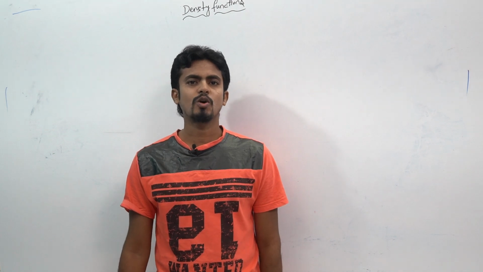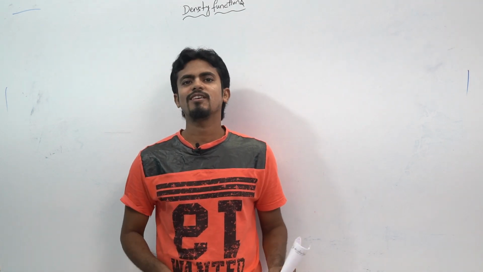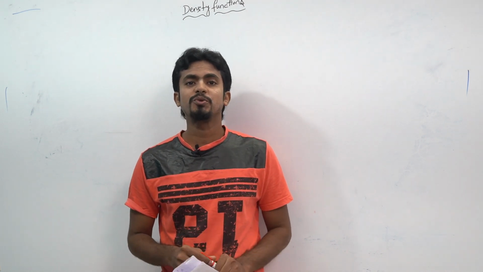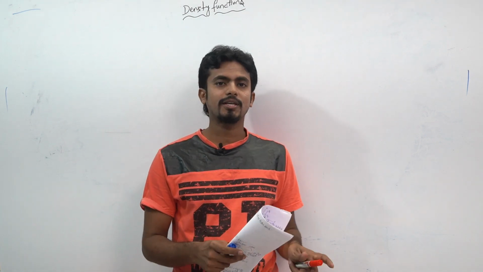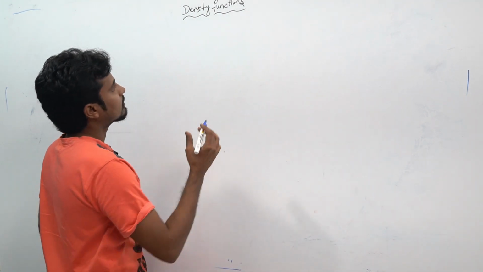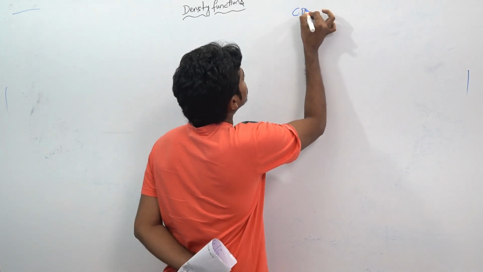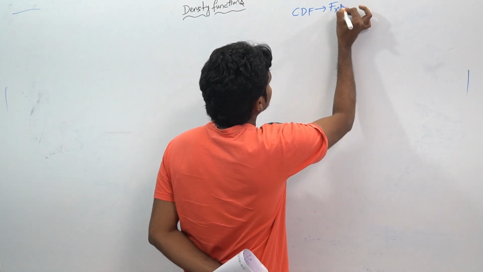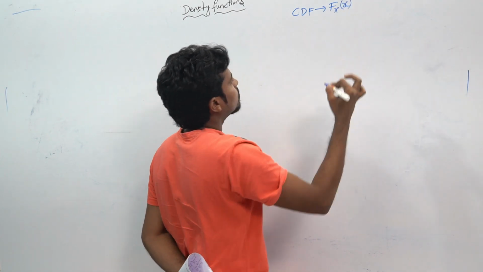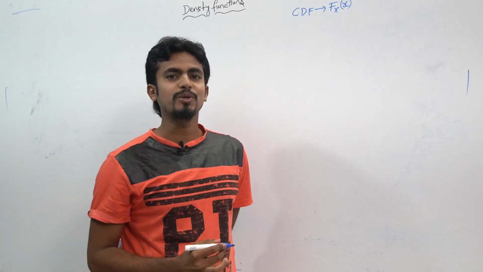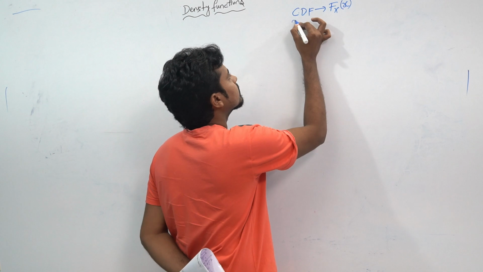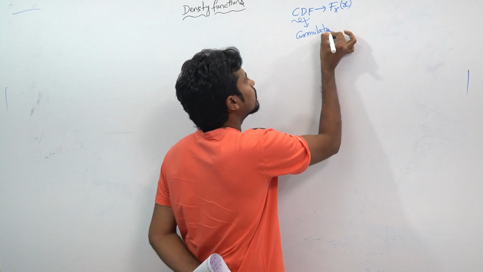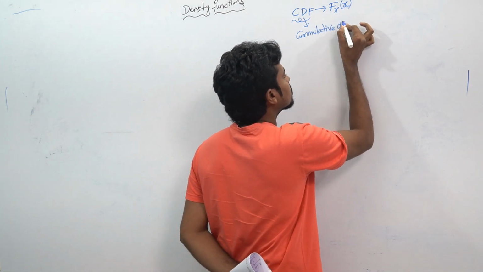Up to now, we will see the concept of mixed random variables as well as the CDF and their properties. CDF means cumulative distributive function. CDF can be represented as capital F of X, or capital F suffix capital X small x.